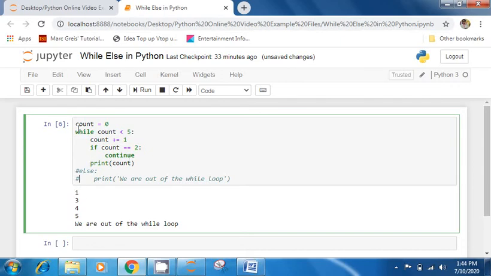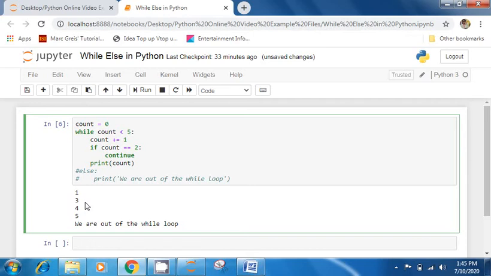Then again it will jump here. 1 is less than 5. Yes, then increment the value of 1, it will become 2. Now here comes the role of continue. If 2 is equal to 2, continue. Now what does continue do? The condition which is satisfied, here 2, it will not print the 2 value. Other than that, it will print everything. So this is the basic condition of using continue.